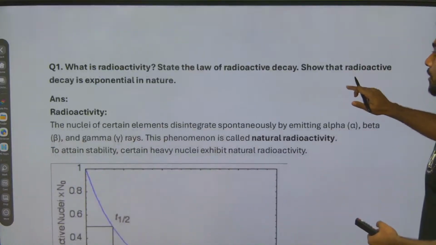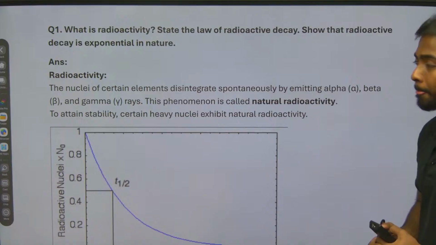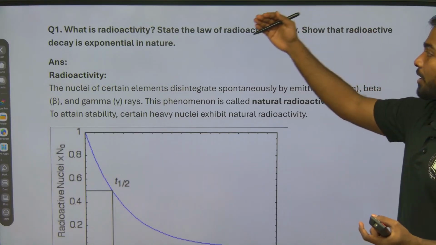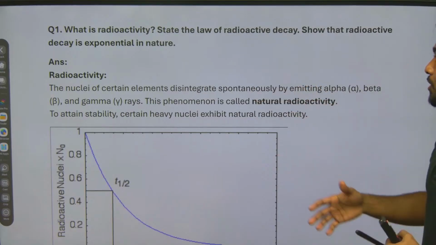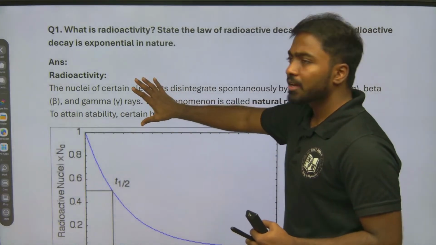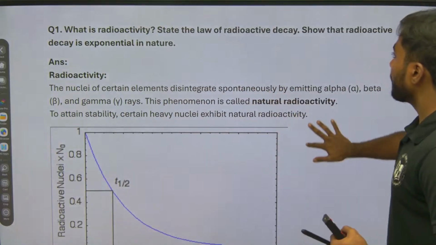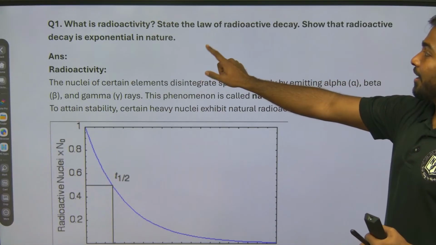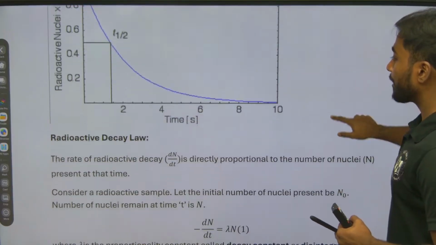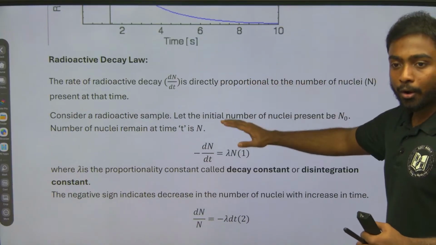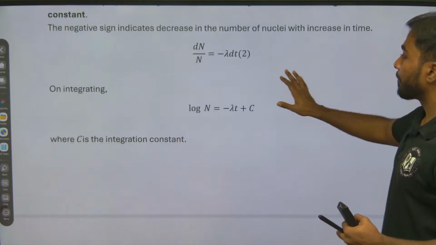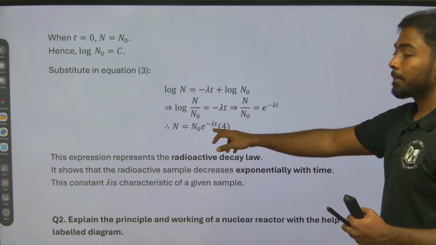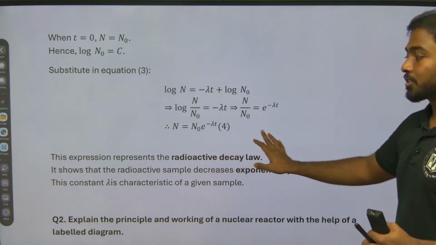So the first question is what is radioactivity? State the law of radioactive decay and show that the radioactive decay is exponential in nature. So first we need to explain what is the meaning of radioactivity. Next I need to explain the law of radioactive decay, and we need to show that its decay is exponential in nature. So when we are writing the law itself, we will come to know that by the equations. Yes, it is N is equal to N naught e power minus lambda t. So exponential in nature.